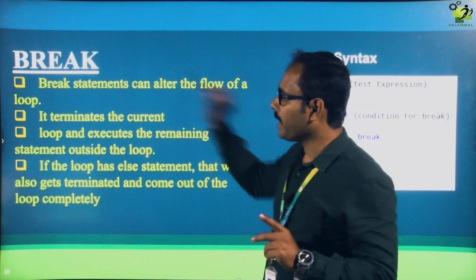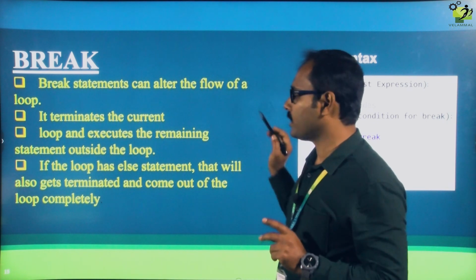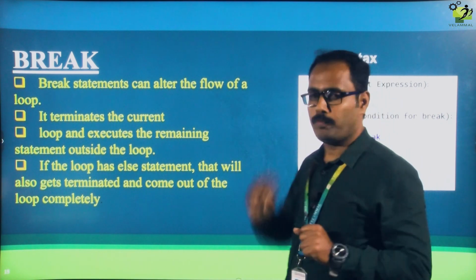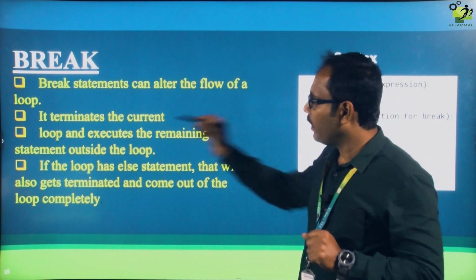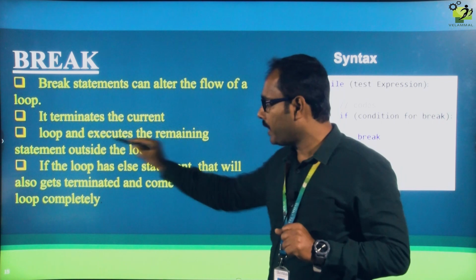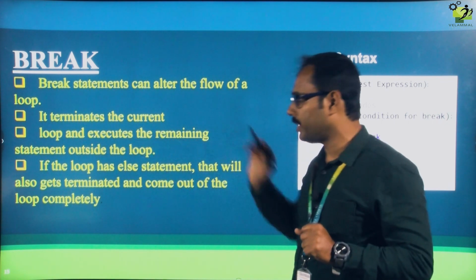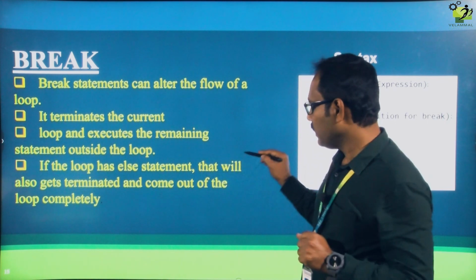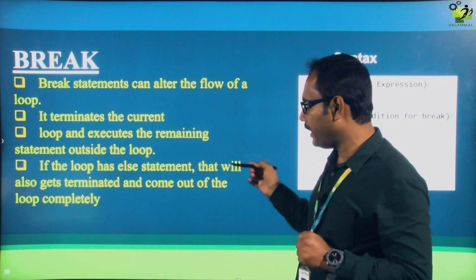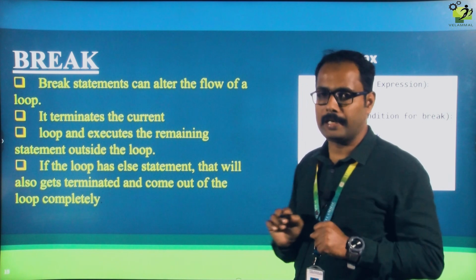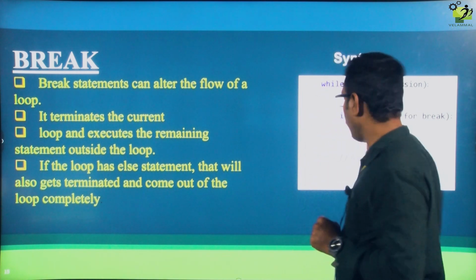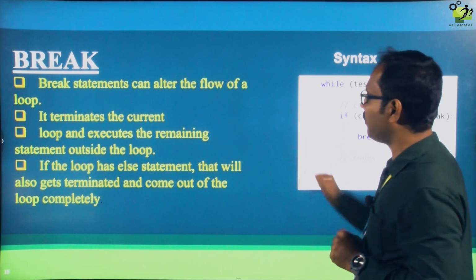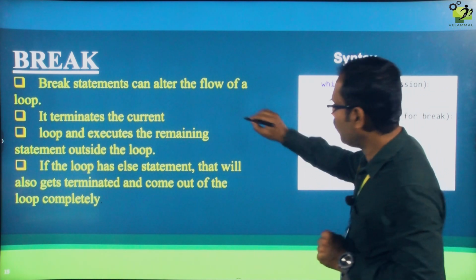Break is one of the loop control structures. Break statements can alter the flow of the loop, and it terminates the current loop and executes the remaining statements outside the loop. If the loop has an else statement, that will also get terminated and it comes out of the loop completely. Okay, so let me explain how it is working. The syntax for break is just break.